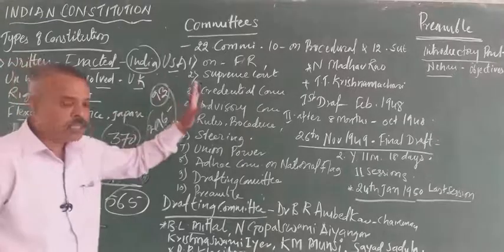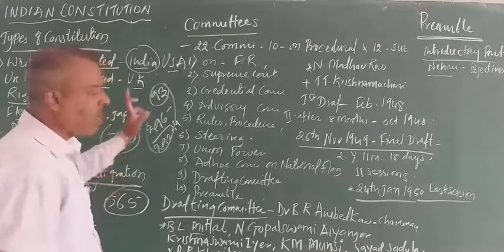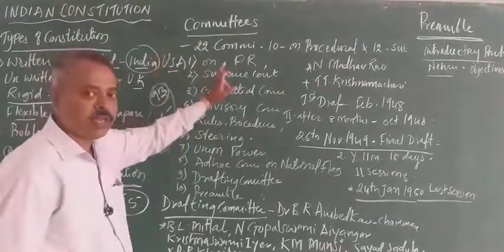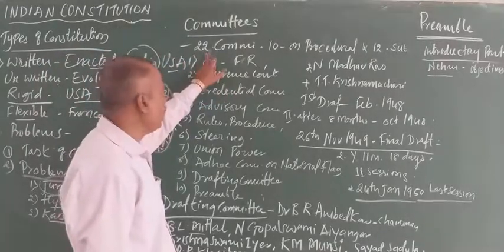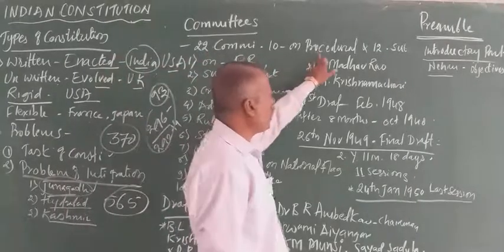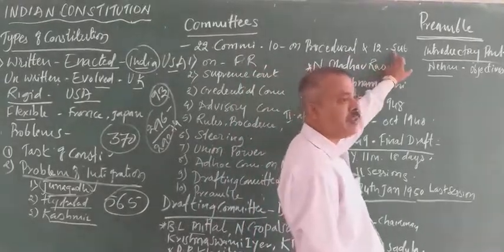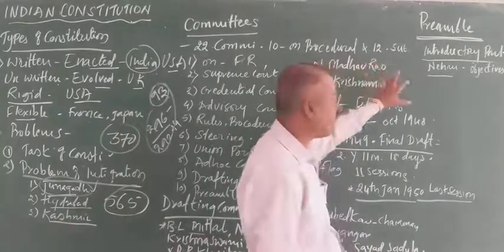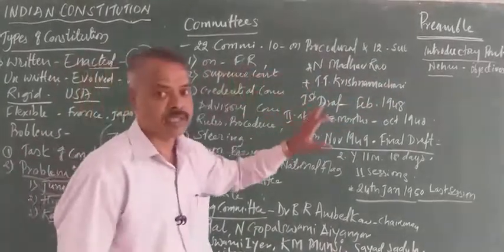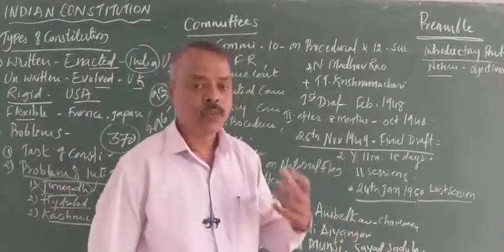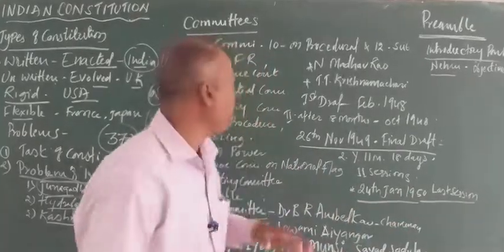Then, in the process of making the Indian Constitution, as I have just told you, the task of the Constituent Assembly was making the Constitution for independent India. There were 22 committees appointed by the Constituent Assembly. Of these, 10 committees were working on procedural issues, administrative procedures, and 12 were substantial committees, which were helping these 10 committees. The first was the committee on fundamental rights. This committee studied the fundamental rights of various countries, and they were to be included in the Constitution.